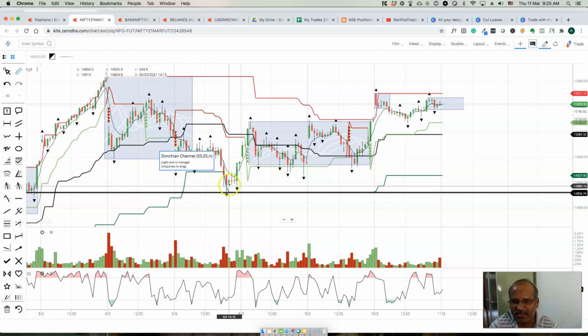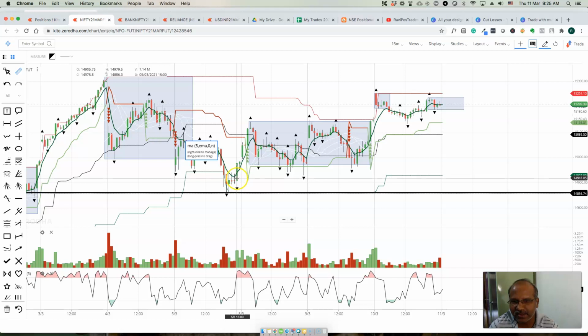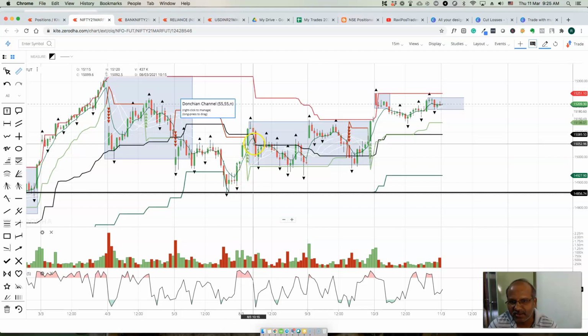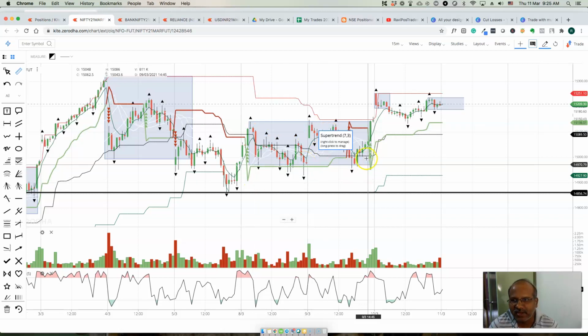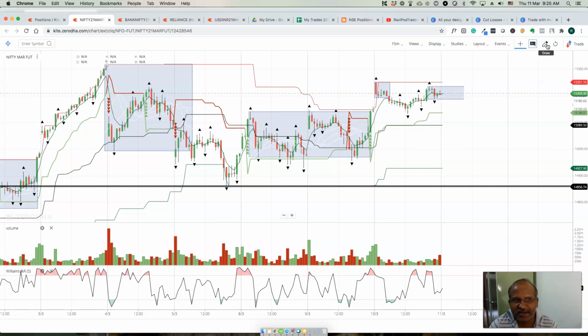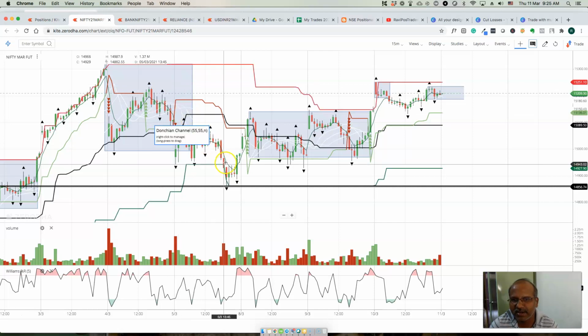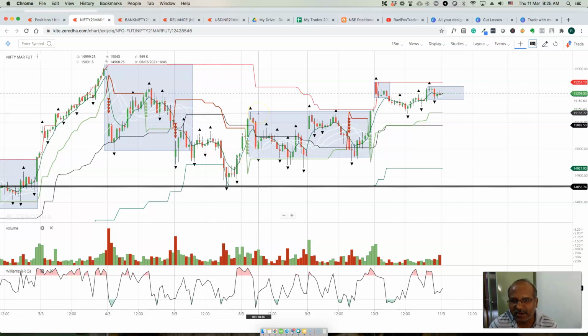Similarly here, there is a dip. If you bought here, you probably take some profit on the first lot, and the second lot will probably take a bigger profit, right? That way we are not losing big on the trades. When it is a range bound session, super trend doesn't give proper direction. It will give an upward trend, then a downward trend, then again an upward trend.